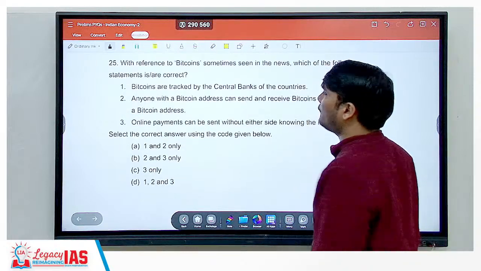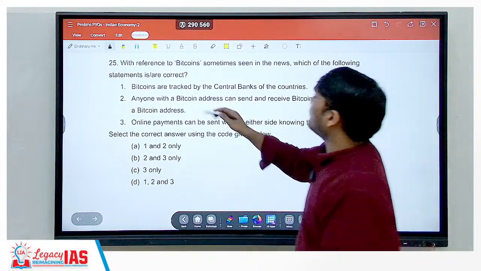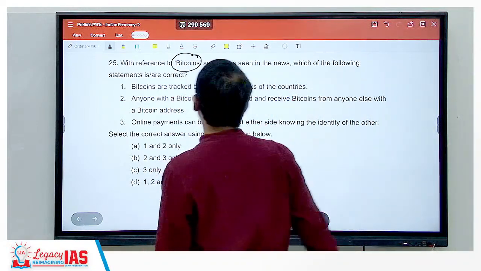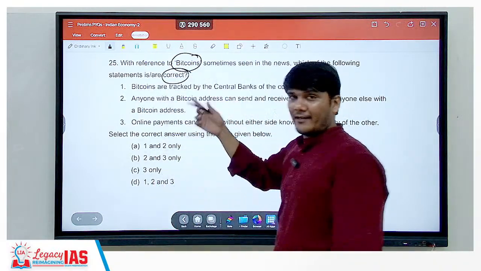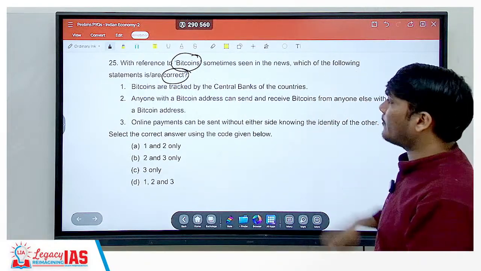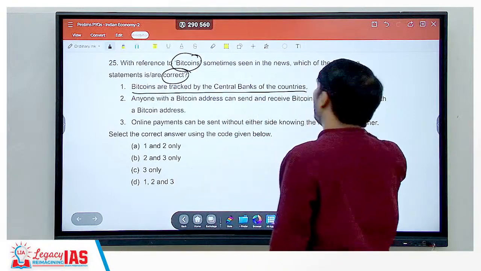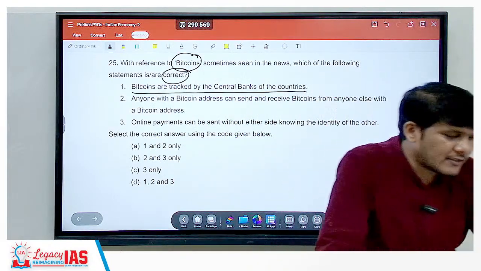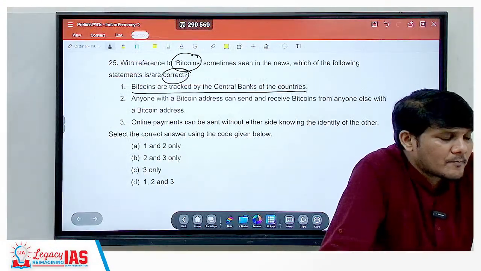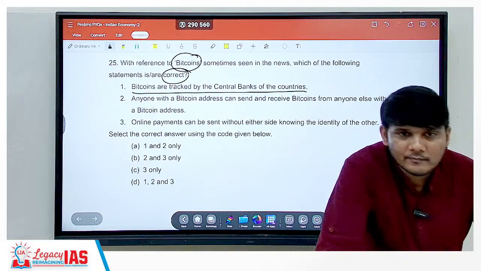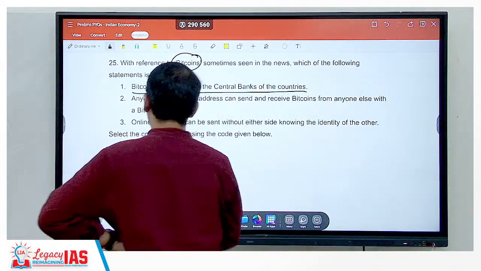Coming on to question 25, related to bitcoins. With reference to bitcoins, sometimes in news, which of the following statements are correct? Sometimes they may ask incorrect also, so keep that in mind. Bitcoins are tracked by central banks of the country. No. Some countries have started regulating it, some countries have made it illegal, so it is not tracked by the banks. In fact, it is independent of banks. It is a decentralized network. So statement 1 becomes wrong.